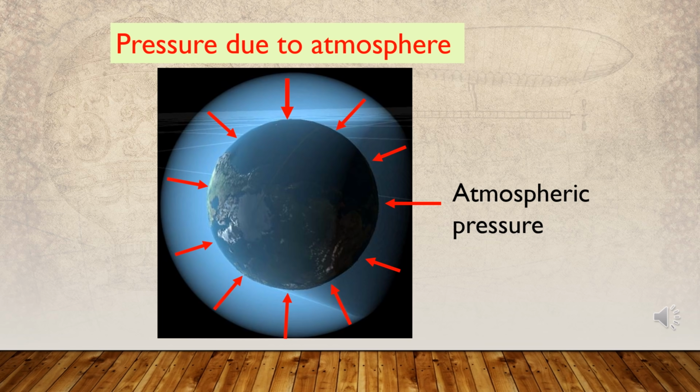Similar to the pressure produced at any point inside a container filled with water by the water above that point, a pressure exists at any point in the atmosphere due to the weight of the air above that point. This pressure is known as atmospheric pressure.